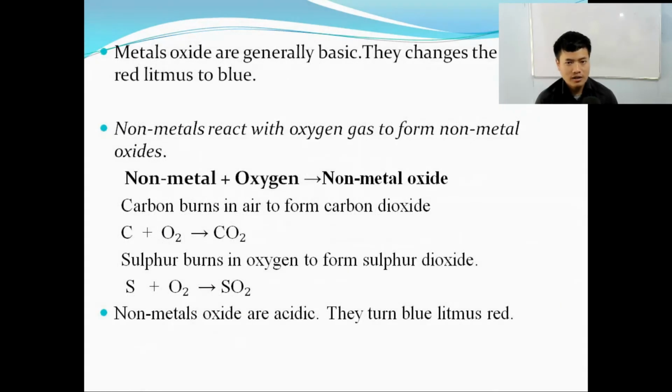Metal oxides are generally basic. They change the color of red litmus to blue. Metal oxides, for example magnesium oxide or sodium oxide, are basic. They change the color of red litmus to blue. It shows that they are basic.